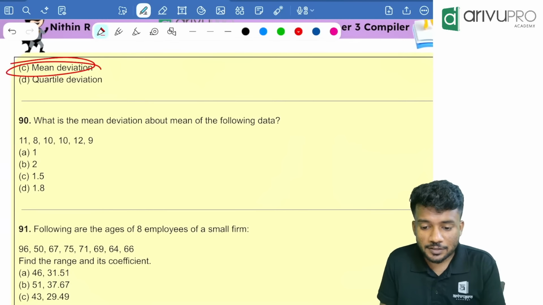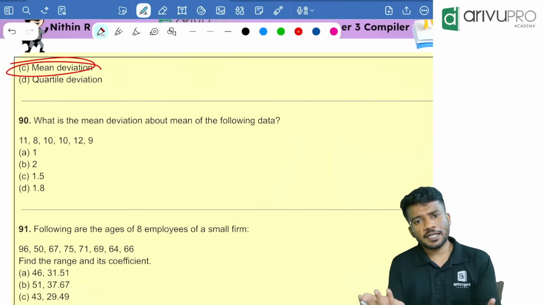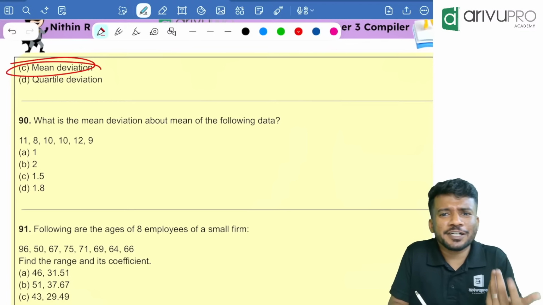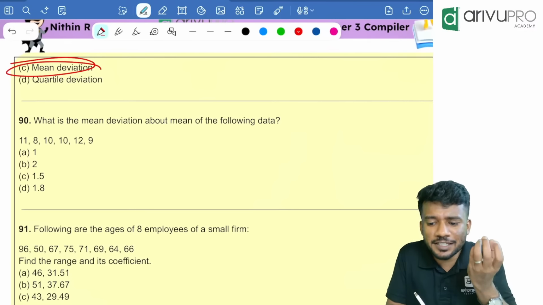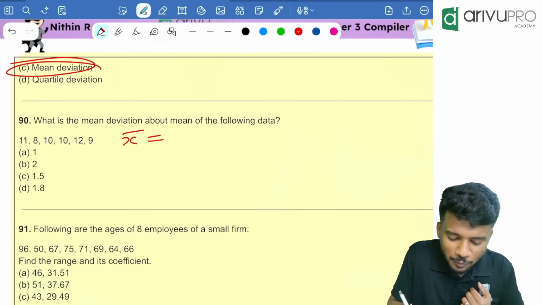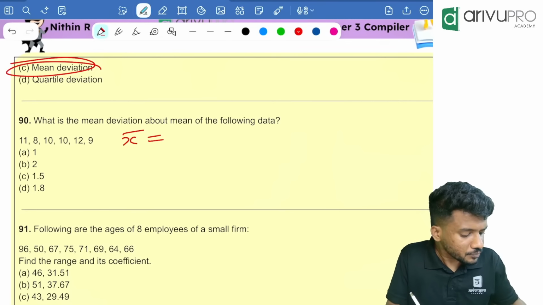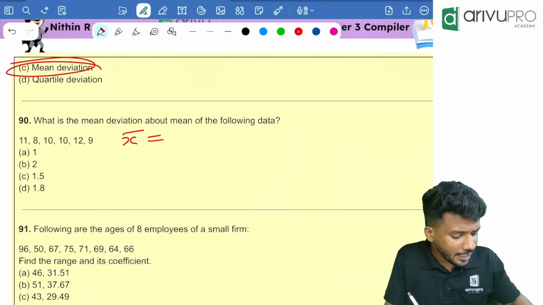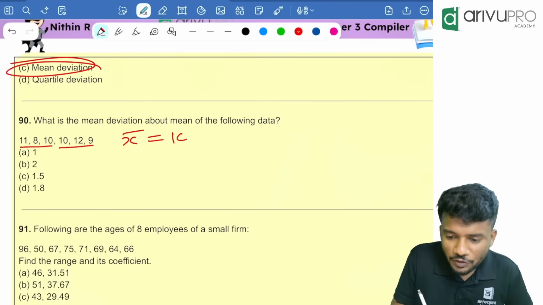What is the mean deviation about mean for the following data? Very easy. First, you need to find the mean. I already told you the method multiple times. X bar is equal to what? 11 plus 8 plus 10 plus 10 plus 12 plus 9 divided by how many terms are there in total? 6 terms in total. That means 10 is your X bar.